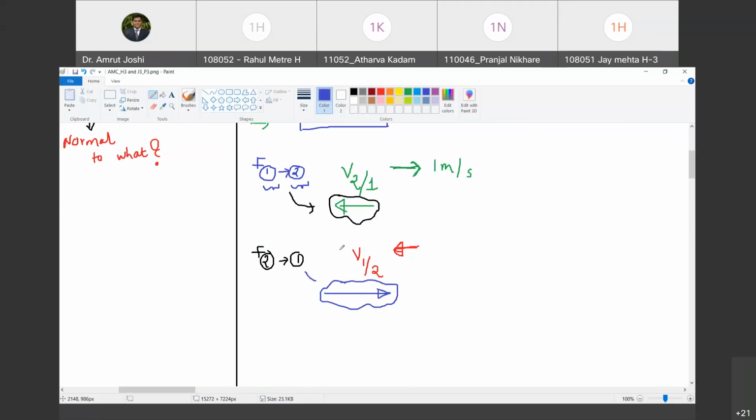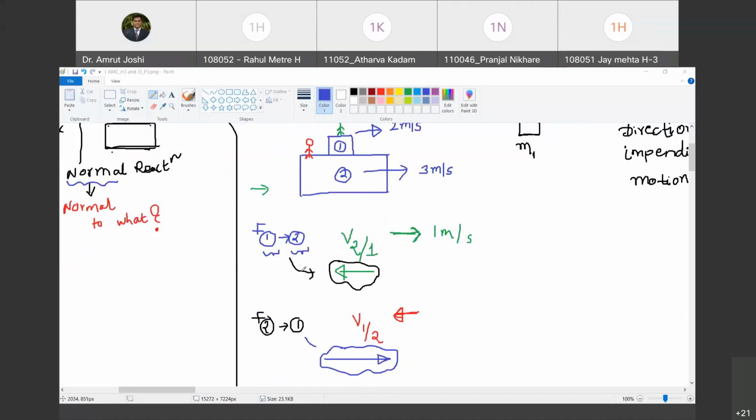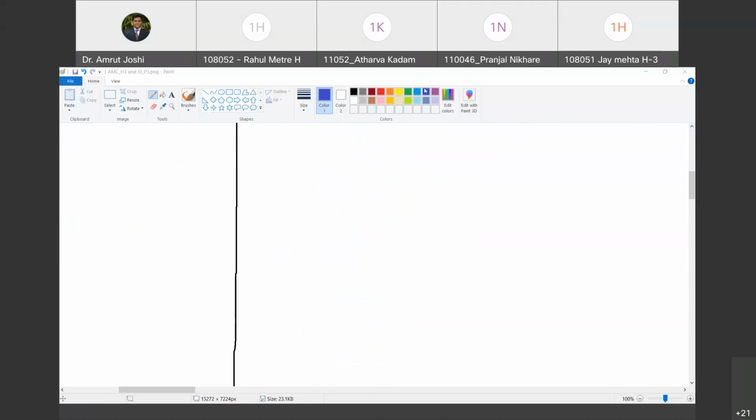Okay. So frictional resistances are offered in pairs. They have equal magnitude but opposite directions. What we should ask is the frictional force offered by which object on the other, and then we can specify its direction. Are you with me? Yes. We are going to do a few more exercises so that we get the hang of showing the directions. Are you with me?